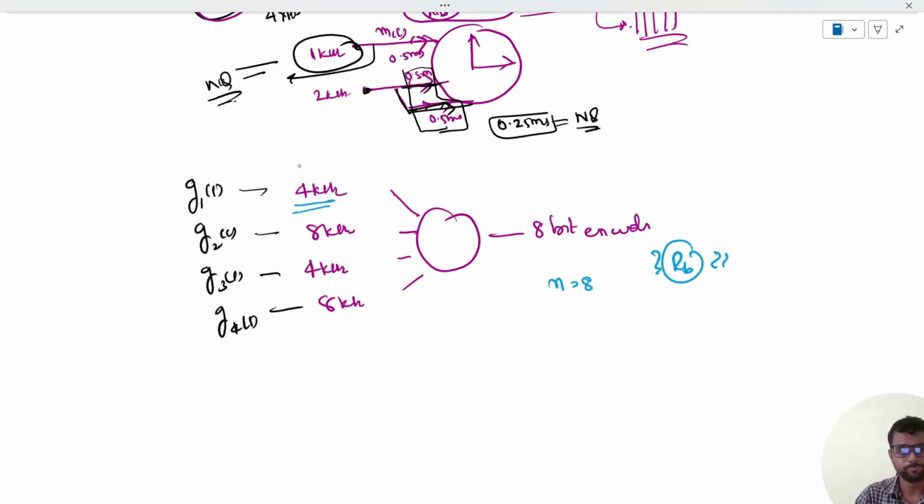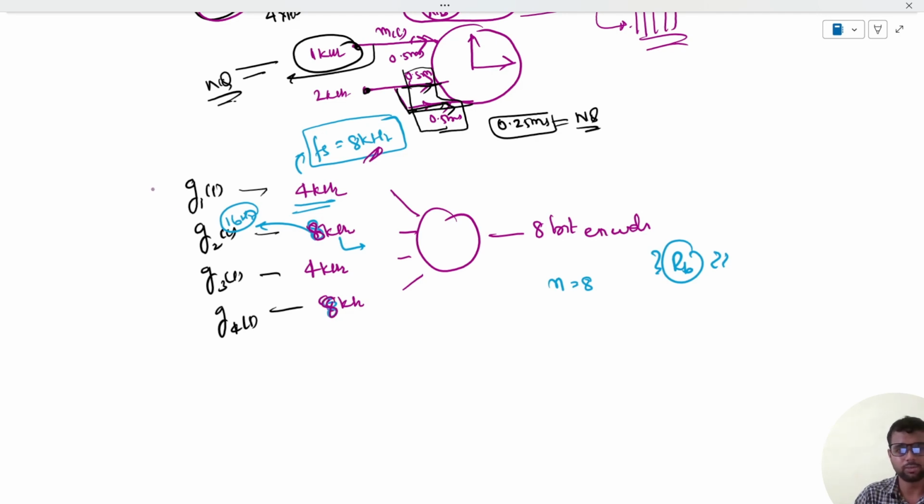The lowest frequency is what? 4 kilohertz. That means what would be the Fs? Fs would be 8 kilohertz. Correct? Twice of 4 kilohertz, that is 8 kilohertz. And this is an 8 kilohertz signal, so this has to be connected twice. Actually, this has to be sampled at 16 kilohertz. But we are fixing the sampling at 8 kilohertz, so this 8 kilohertz and this 8 kilohertz have to be sampled twice.